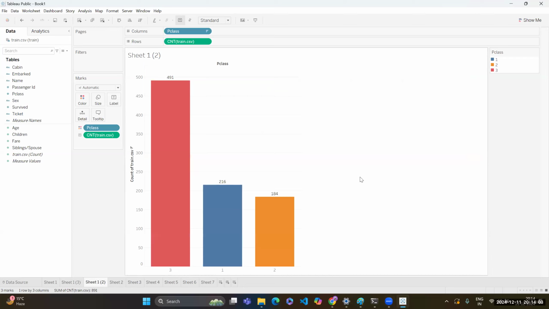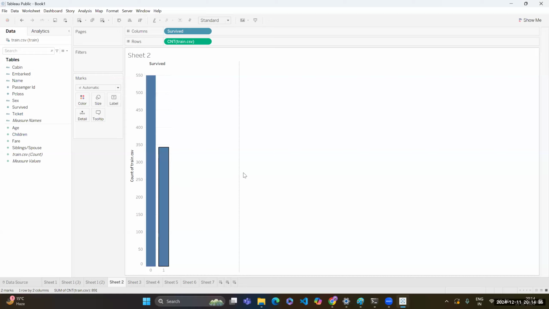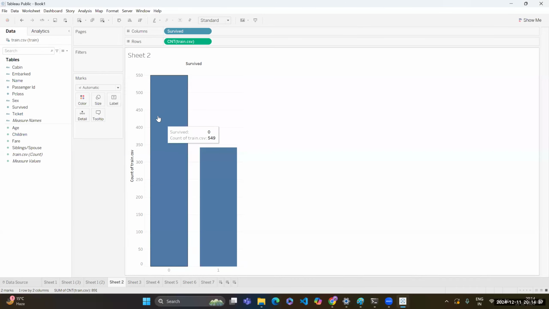That's a bar chart. Now if I have to create a pie chart, let me just duplicate this same cell, or let me just build it from scratch. Let's say I want to create it for the survived column because it only has 2 categories. So let's take the survived column, put it over here. Then for the categorical data, I need the count. By default, it is giving me the best chart, that is a bar chart.